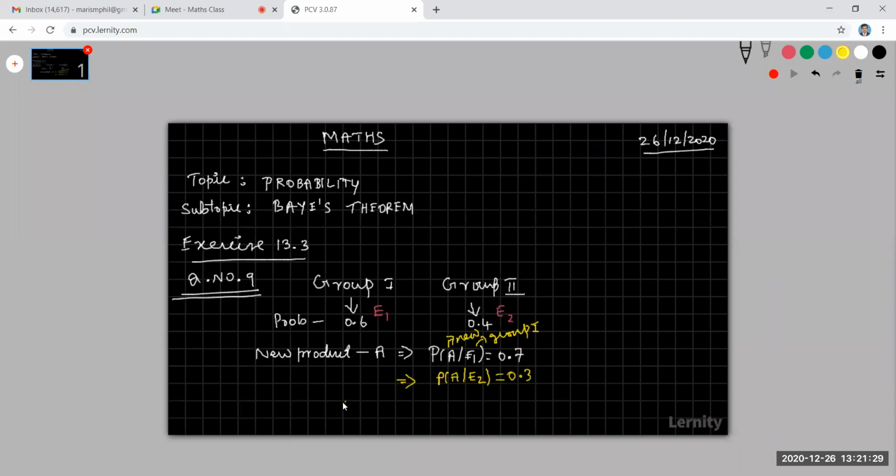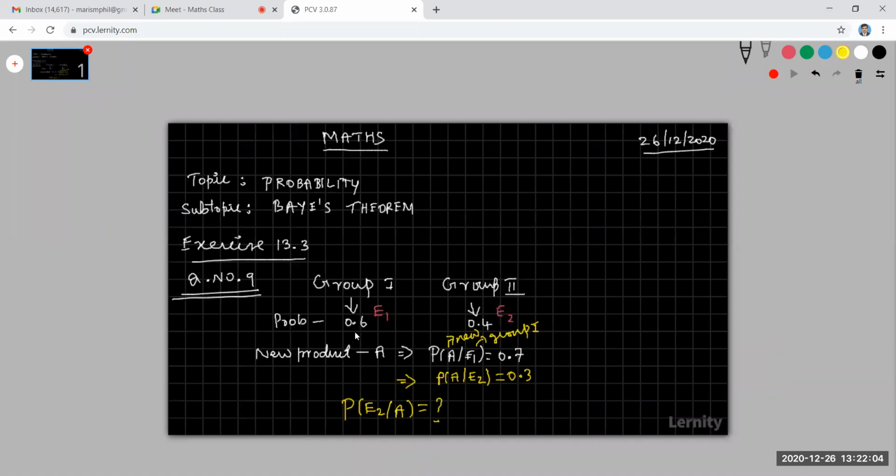Now, dear students, look at the question. What is the probability that the new product was introduced by the second group? That is, the question is P of E2 given A. Kindly try to understand this. There are two groups competing. The first group wins with probability 0.6, the second group wins with probability 0.4.